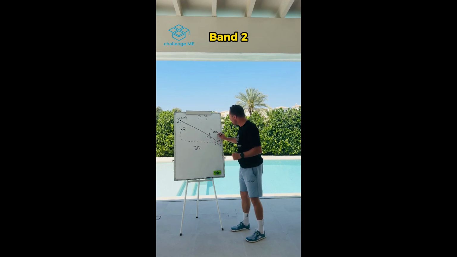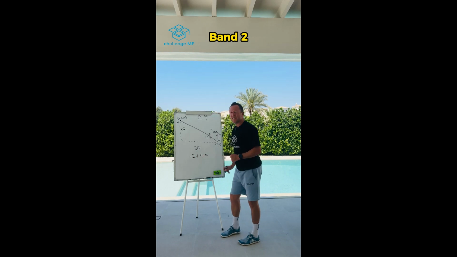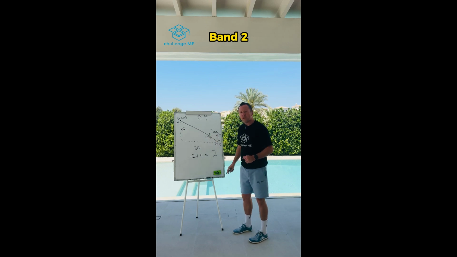Well, 20% vertically is a distance of 4. So I need to go vertically 4 from -2. So what's -2 plus 4? Yeah, you've got it, 2. So the Y coordinate of B, and their answer, was 2. They weren't looking for the X coordinate, just the Y coordinate in this one.